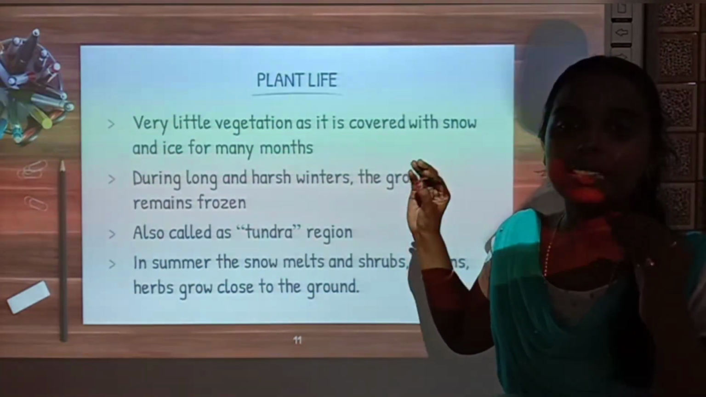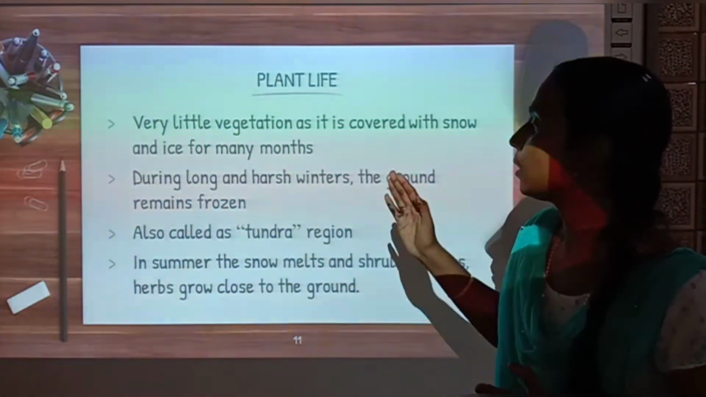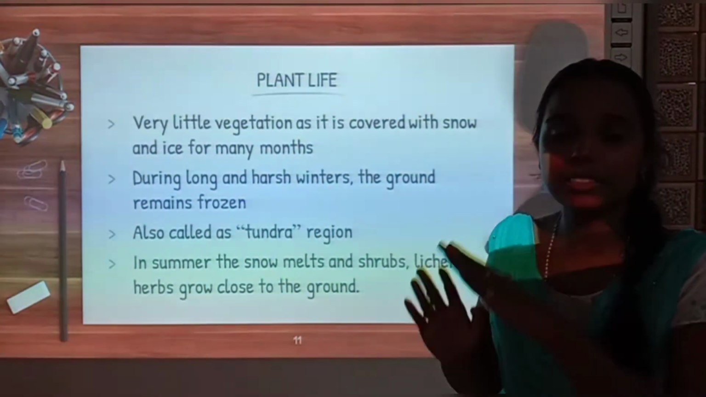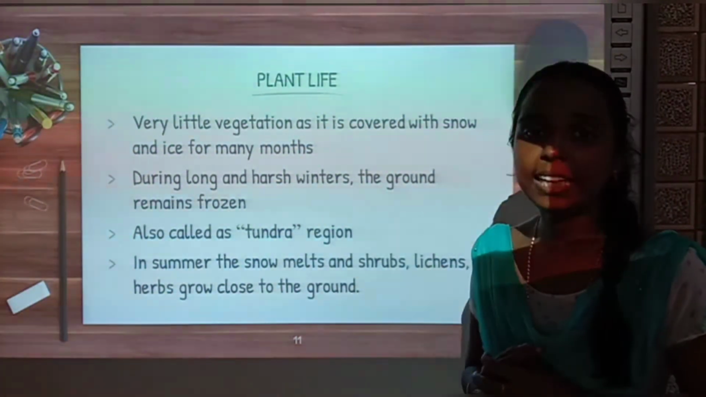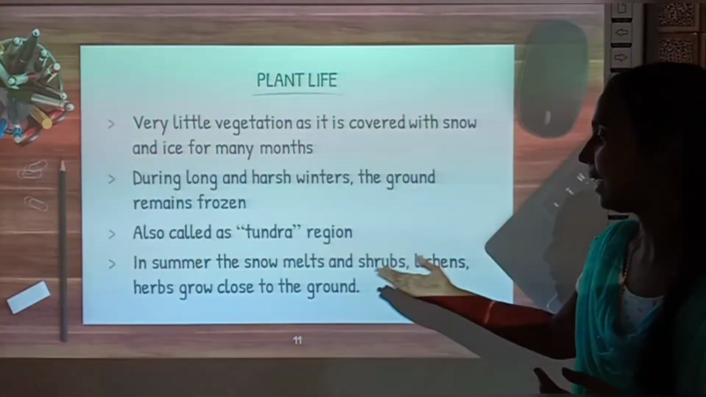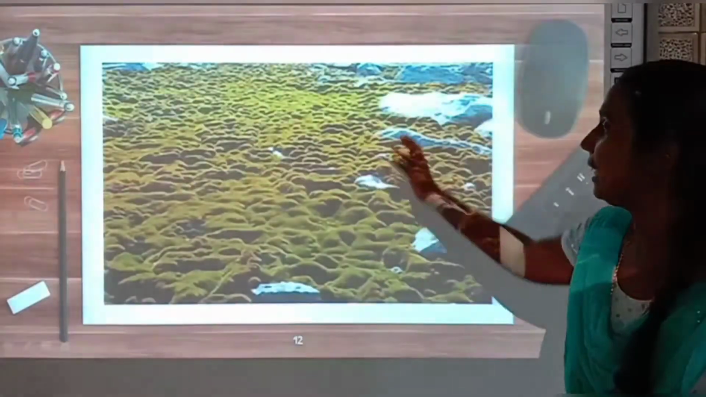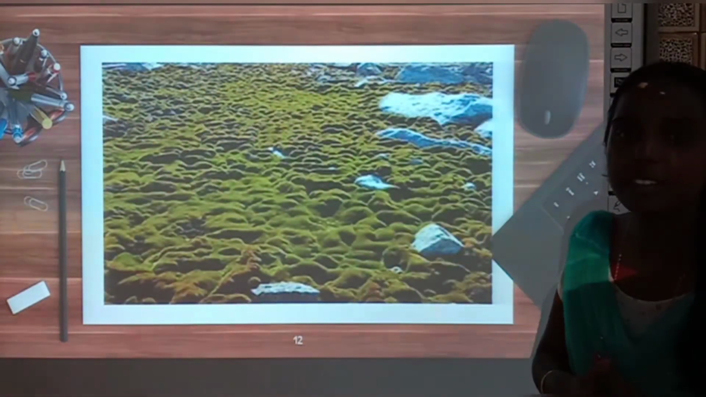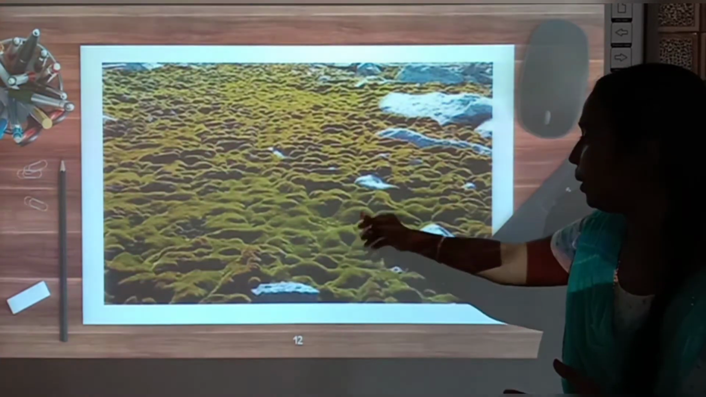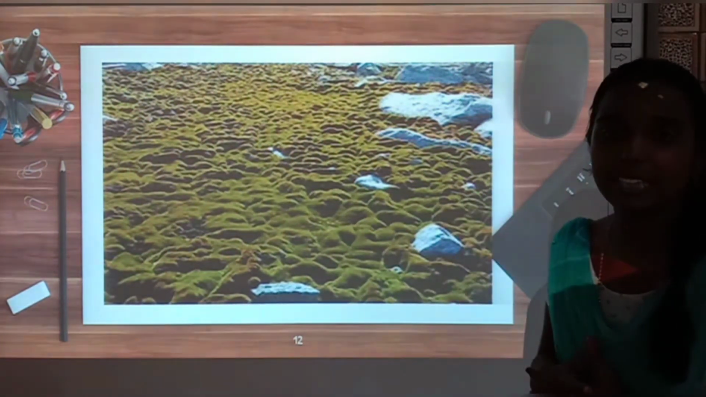So it has very little vegetation as the ground remains frozen, right? As the ground is completely frozen, it is also known as tundra region. And in the summer season, when the ice melts, shrubs, lichens and herbs grow close to the ground. See, this picture shows how the vegetation is in the frigid zone. You can see only small shrubs here, right? So this is how the vegetation is in the frigid zone.